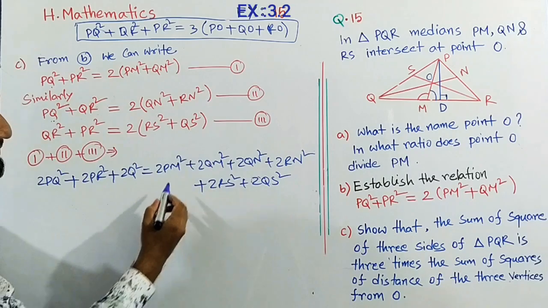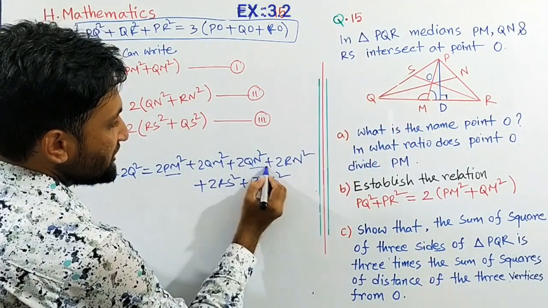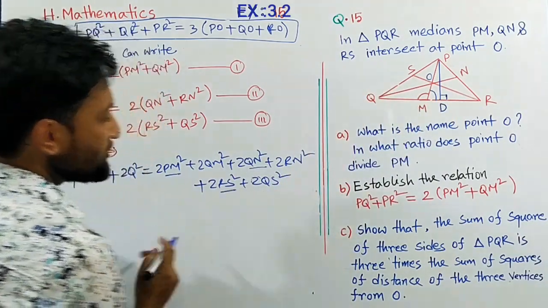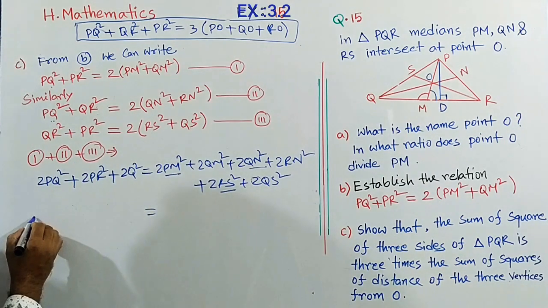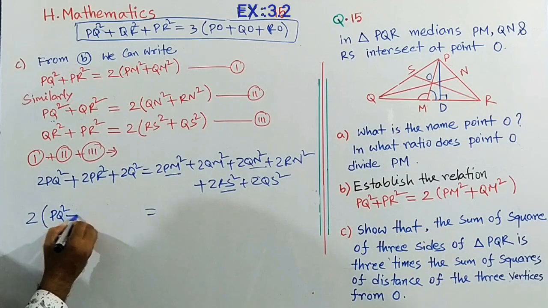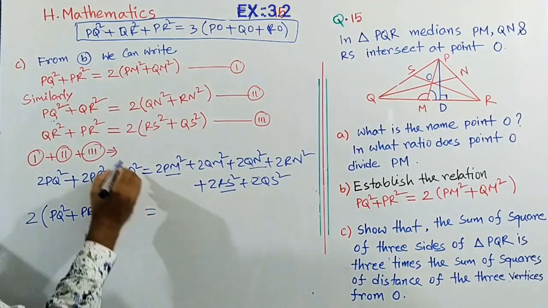Here see that on the right hand side, PM median, QN median and RS median. Okay, so closing these 3 parts, consider 2 as common: PQ square plus PR square plus QR square.